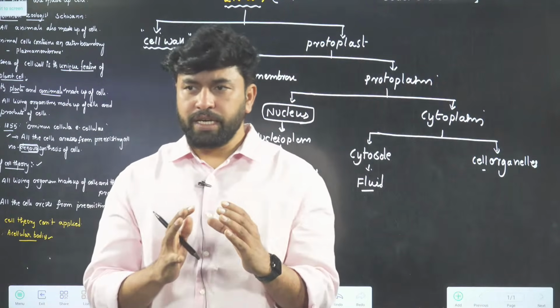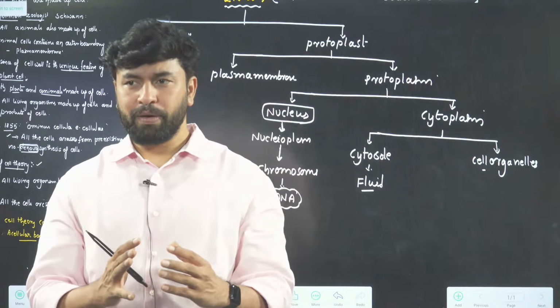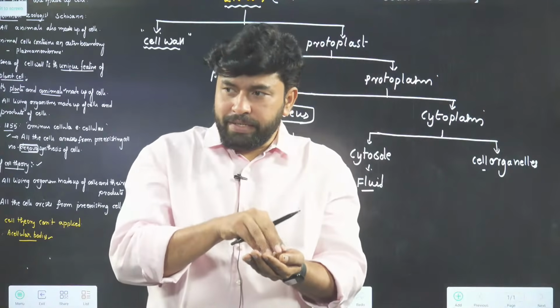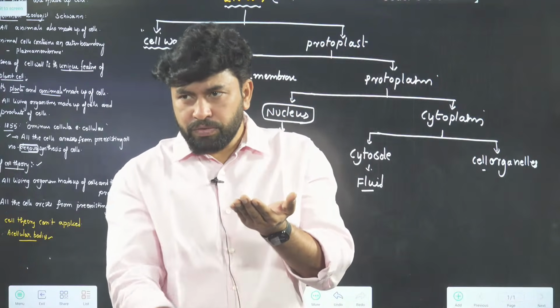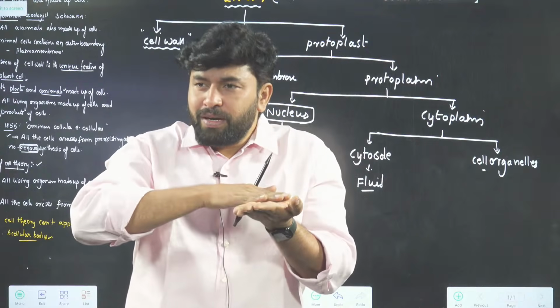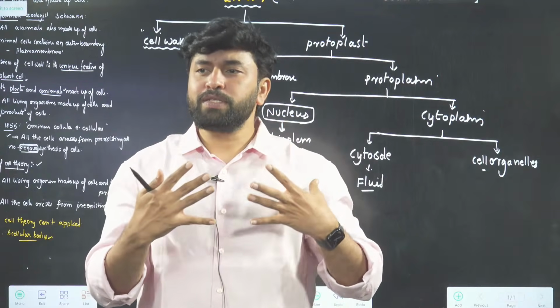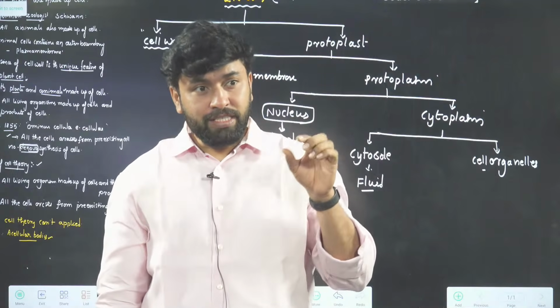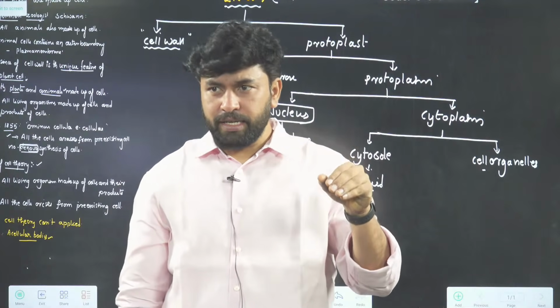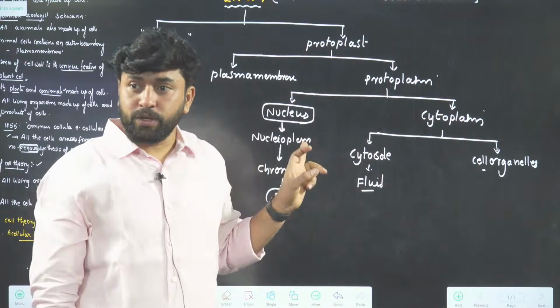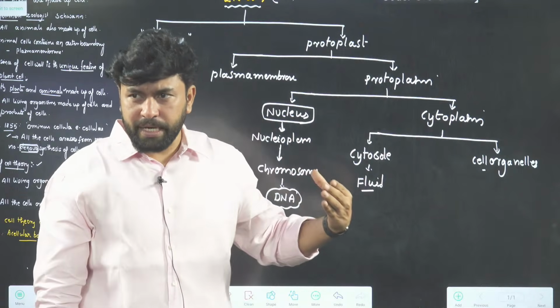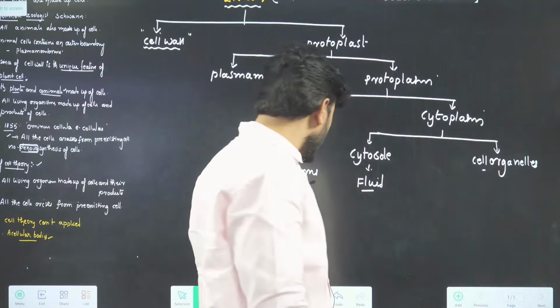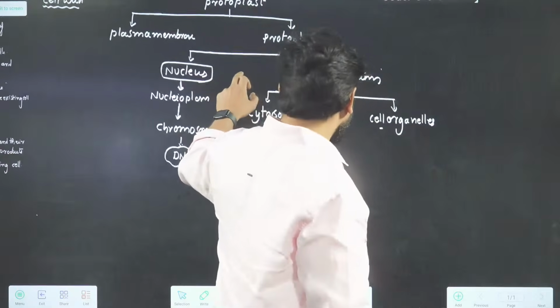I have taken cytoplasm, which is a soup-like matter, and I have filtered it. Some liquid will come out, some solid substances will remain. The solid substances that remain are called cell organelles. The fluid that can pass through the filter is known as cytosol. Cytosol is a fluid matter.